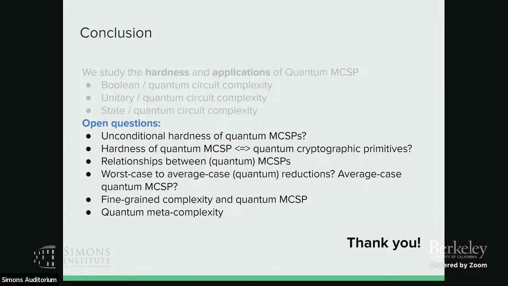And we also want to consider worst-case to average-case quantum reductions for MCSP, or consider hardness of average-case quantum MCSP, and also fine-grained complexity and quantum MCSP. For example, if I assume MCSP is hard for a specific runtime, then can I show that other problems are hard above some lower bound? And also other quantum meta-complexity, like quantum version of Kolmogorov complexity. Yeah, and that's all. Thank you.